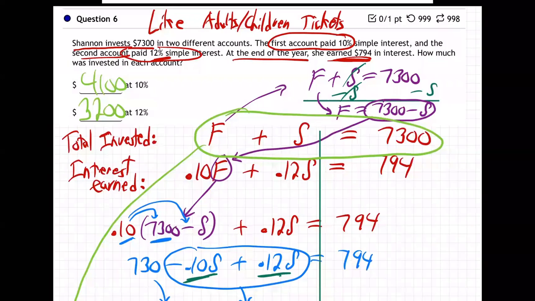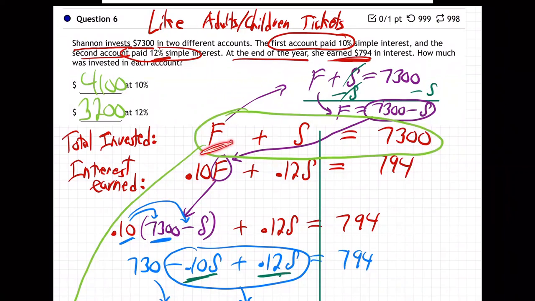All right, so let's recap what just happened there. Well, basically, when you get these investment problems, this is an investment problem. It's just like the adult children tickets. It's not a mixture. It's not a mixture because we don't end up with a final percentage, right? We just have a 10% account and a 12% account. We don't have, together they mix together to be an 11% account. No, we don't. That'd be mixture. This is not a mixture. We just have the final earnings. So that's just like adults and children going to the movies. We have the final amount of money the theater made, right? This is like that. So no beakers, no boxes, just two equations.